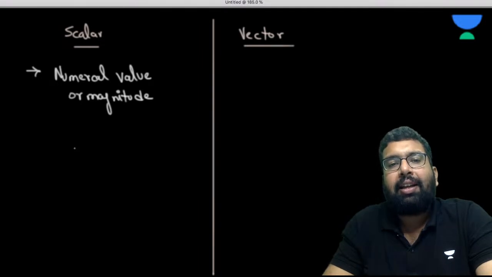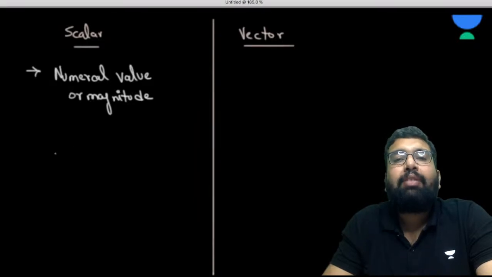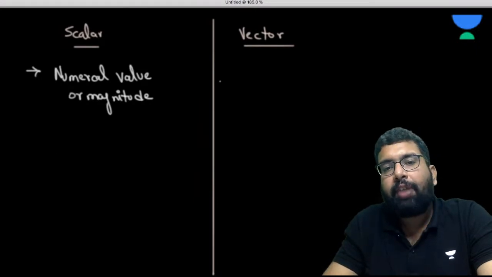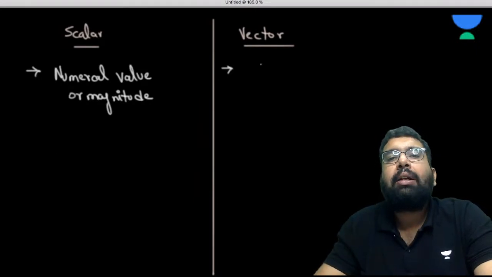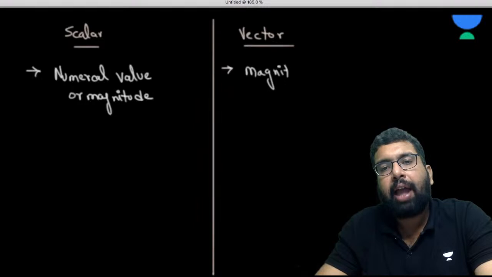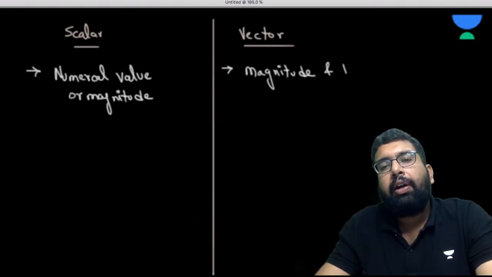Scalar quantities are those which don't require any direction to express. On the other hand, what is a vector? A vector requires the numerical value, that is the magnitude, and it also requires direction.